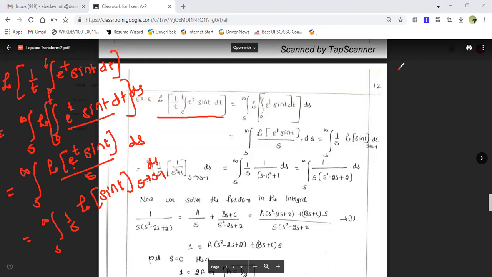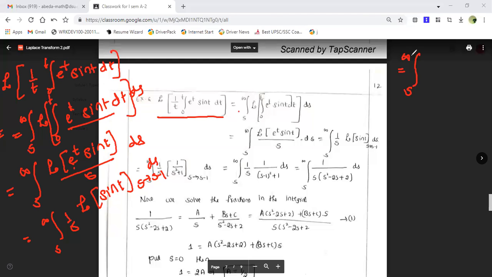So this is equal to integration from s to infinity. Be careful with each step, how I am utilizing them. Here I have used the 1 by t formula, the f of t by t formula. Then after that I have used the integral formula, the 0 to t formula. Then once I've used the 0 to t formula, now I'm using the first shifting formula. So like this, many formulas are involved in one particular problem. So if you solve each problem, it will become easy.